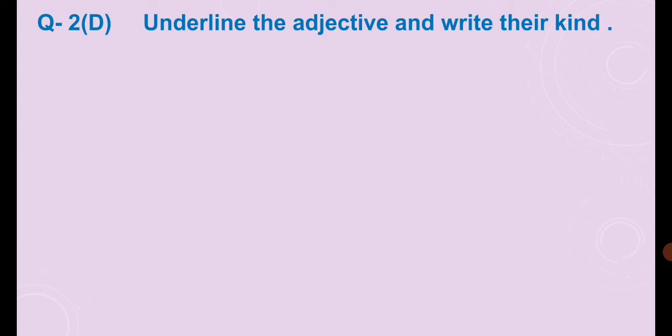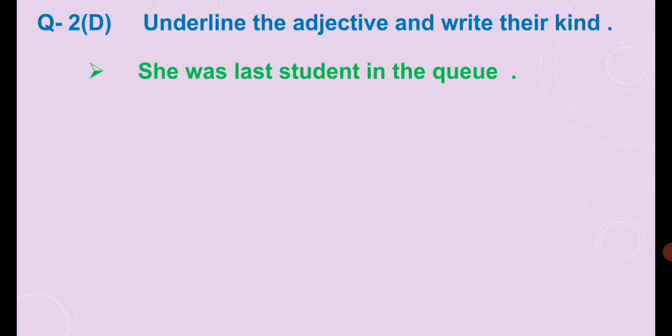Same as my pattern. First sentence is "She was last student in the queue." What is an adjective in this sentence? Last. So first of all we underline last, right? Then when we write the kind of adjective of last, we have to write last again, then equal to, and then write the kind of adjective.